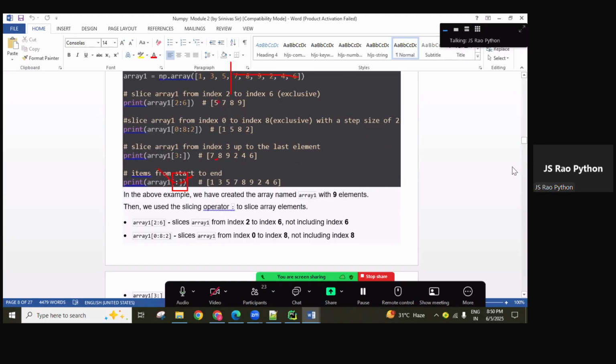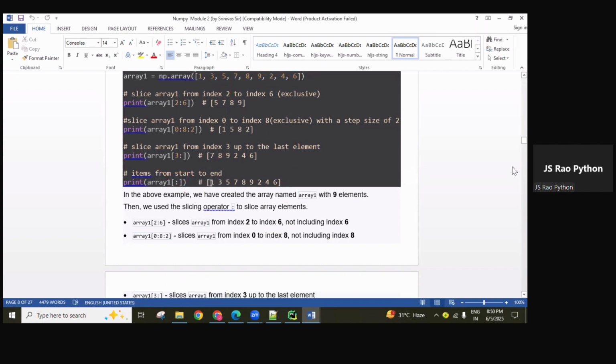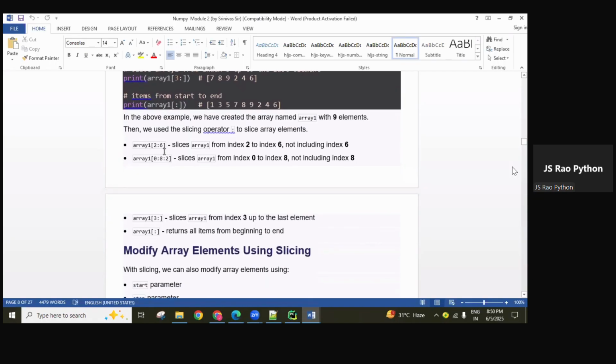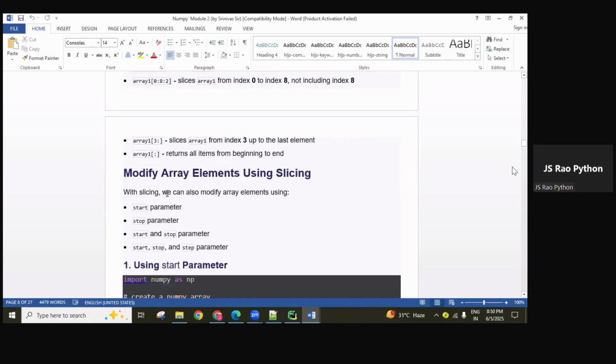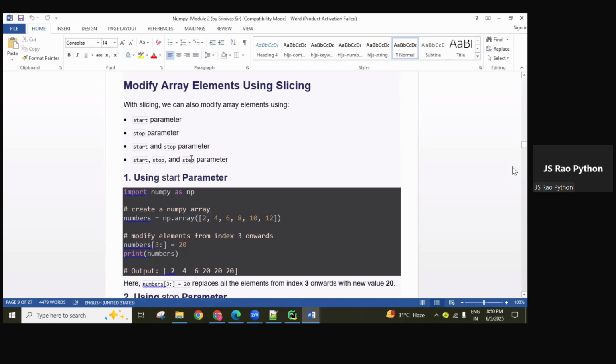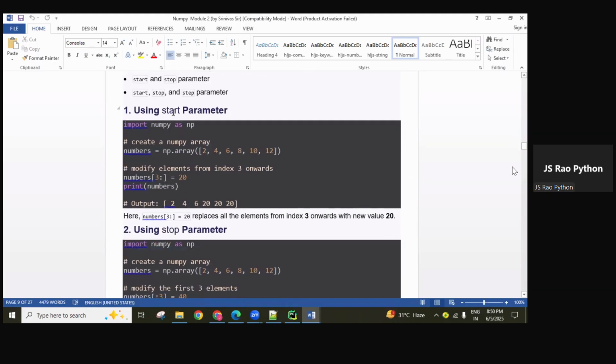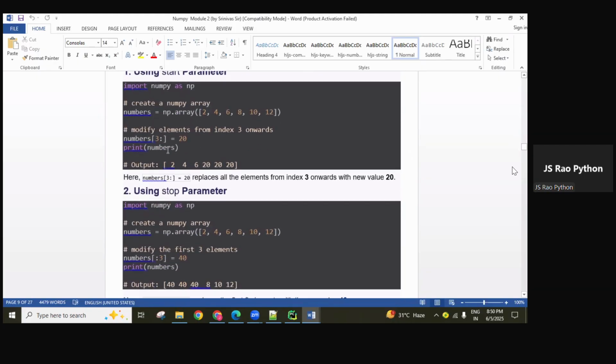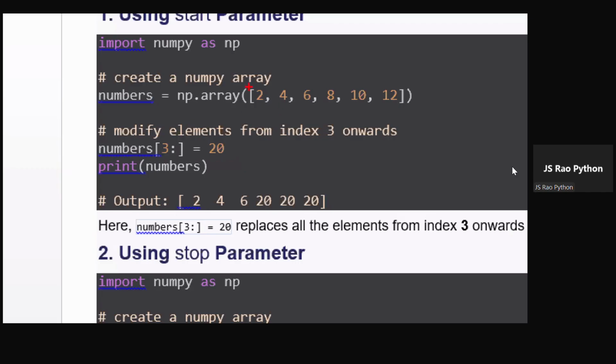Okay, now here only colon is there. It means starting from 0 and ending up to available length. Each value is getting, these are all values as it is getting. Okay, this is all the same as a Python list only, guys, or a Python string. So the entire information is available here. Same like that, you can modify also. Start value, stop value, and all three parameters also we can give and we can modify it.